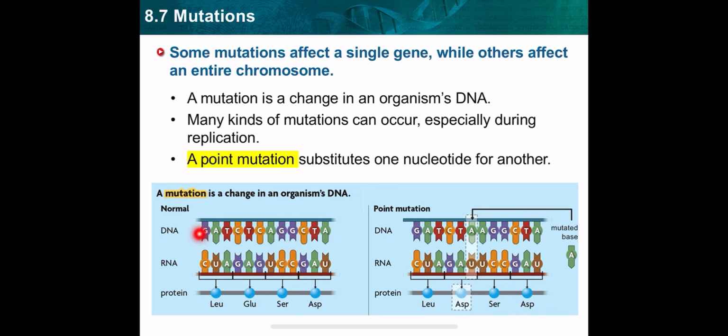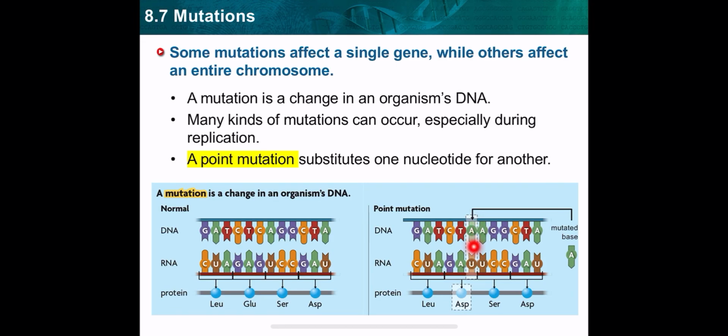Let's see how. This is the DNA sequence for the gene: GATCTCAG. After mutation, this C changed into A. So the new sequence now is GATCTAA. This is a mutation because it is a change in one nucleotide, and it's called point mutation because the change is in only one nucleotide. Will this affect the phenotype?